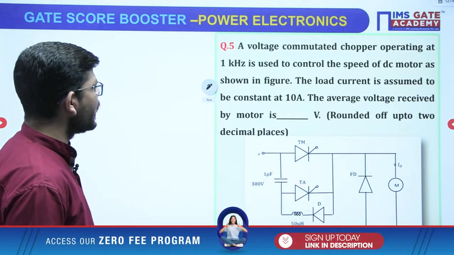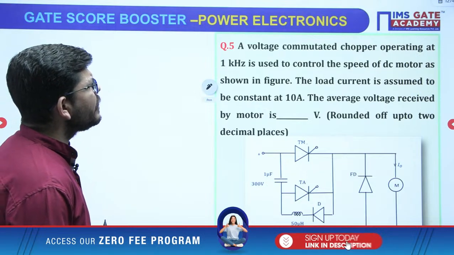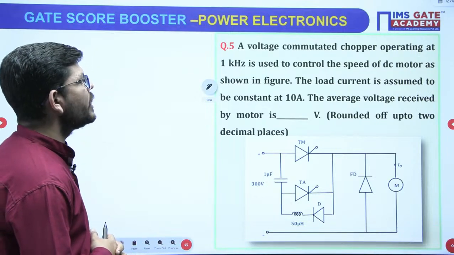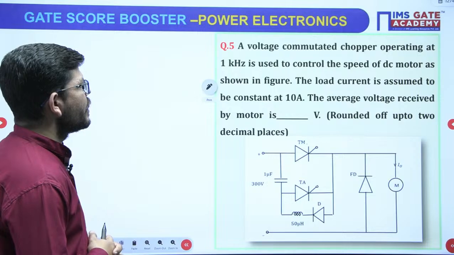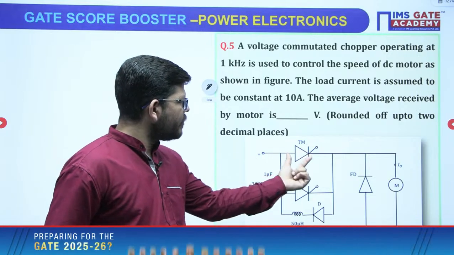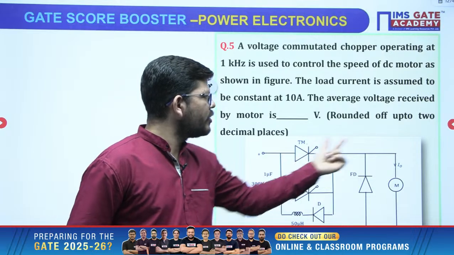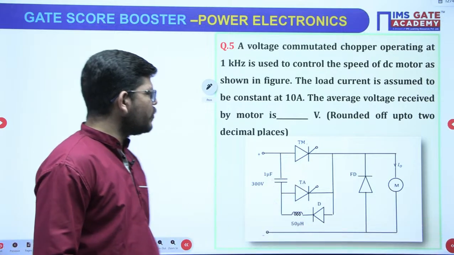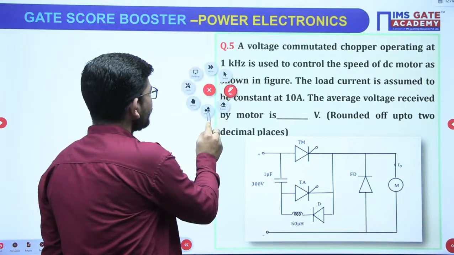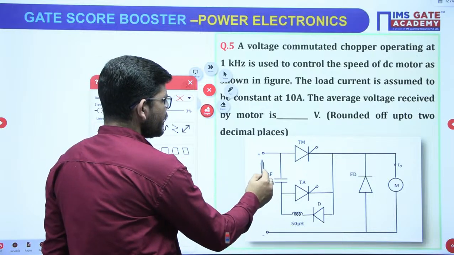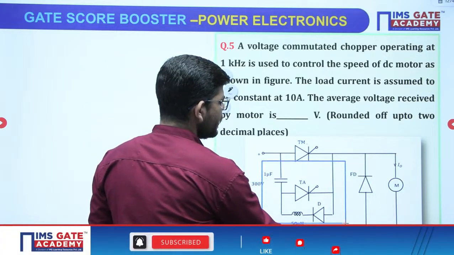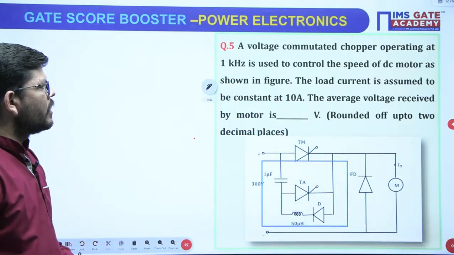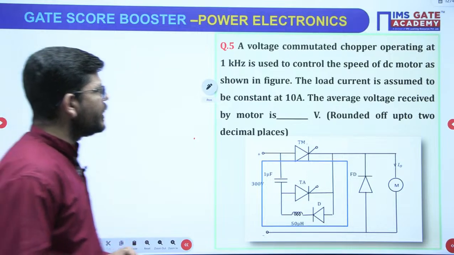A voltage commutated chopper operating at 1 kilohertz is used to control the speed of a DC motor. The load is a DC motor. So we have the supply, the thyristor, and the DC motor, controlling its speed. We have connected this part of the circuit, which acts as the commutation circuit, that we use to turn off the main thyristor.